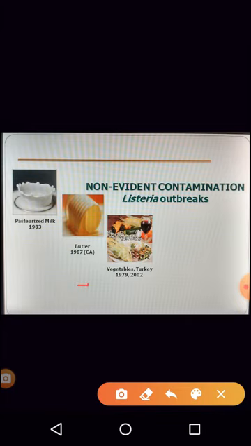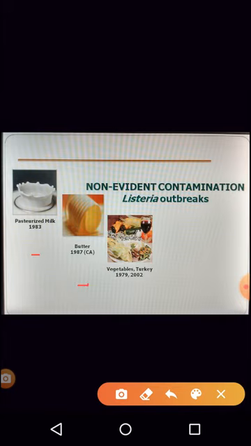That is when the food appears spoiled, when there is foul odor, when there are physical changes in the food. But sometimes what happens, we will not know whether the food has been contaminated. It is non-evident. The food appears normal, there is no physical change, no change in appearance